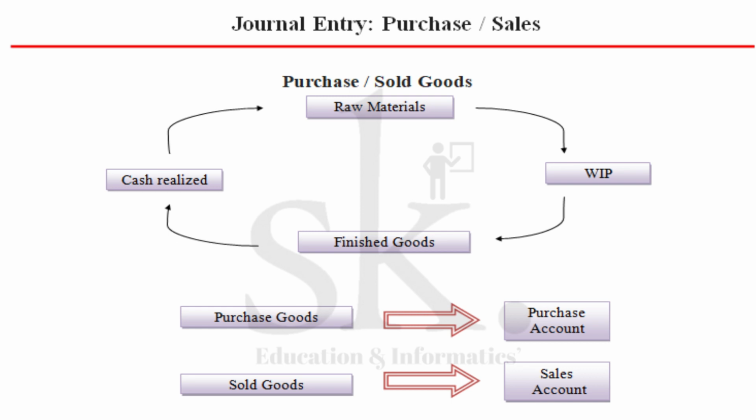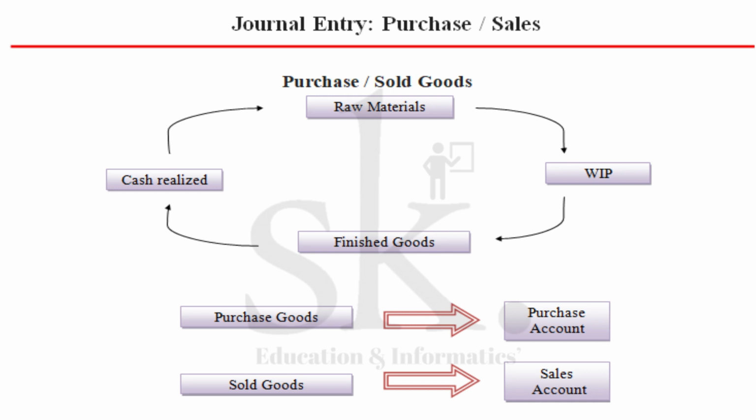Now we need to understand why we use purchase account and sales account. When a company purchases goods, it can basically be termed as raw material, which needs to be converted into finished goods via WIP, which we say is work in progress. So a company purchasing goods means the company is purchasing raw materials, because you cannot sell this raw material. You need to convert it into a finished good, and thereafter you can sell this finished good in the market and realize cash. And from cash you can again purchase raw materials.